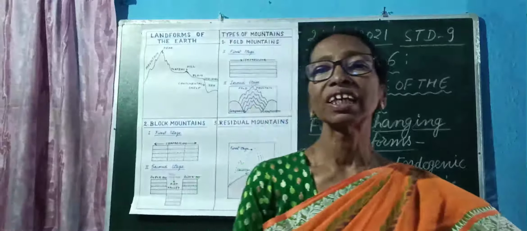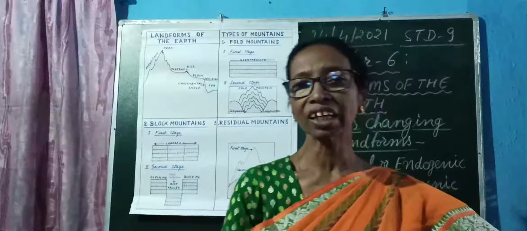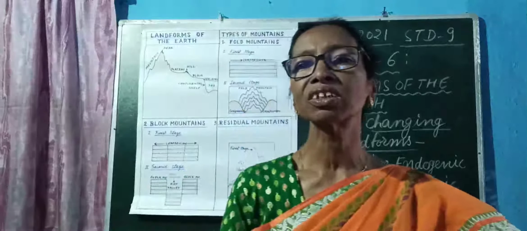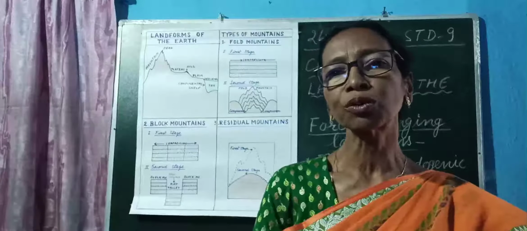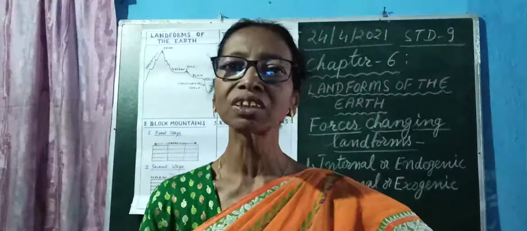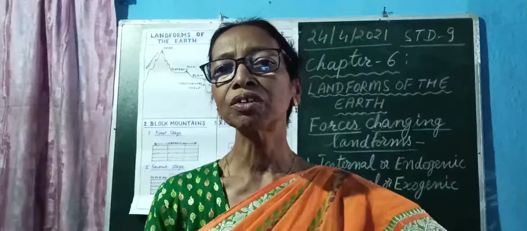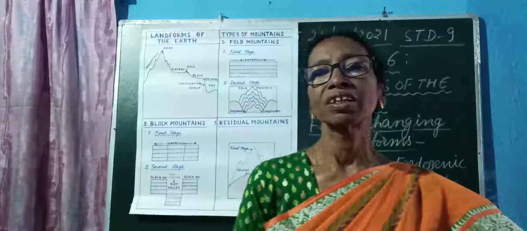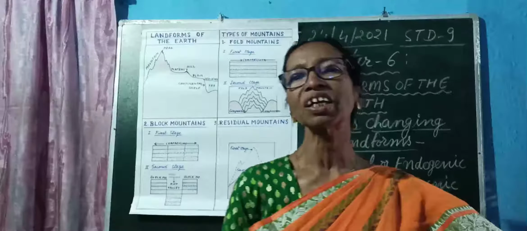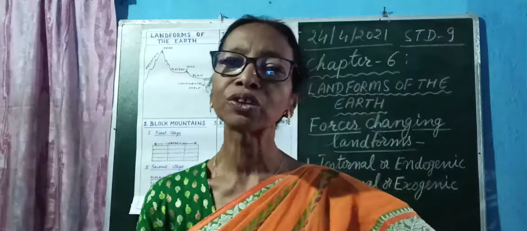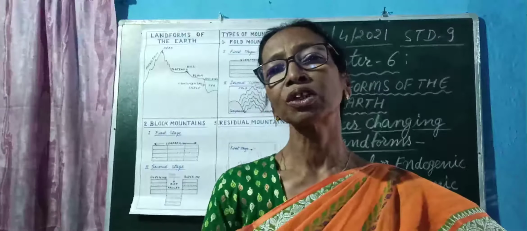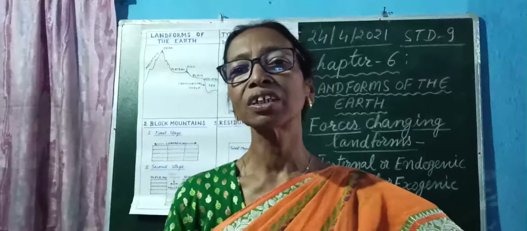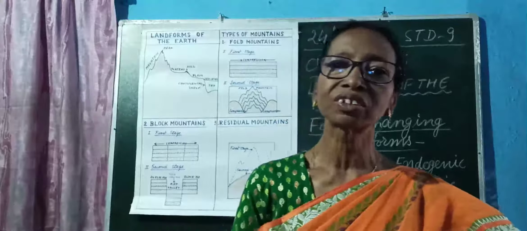So, there is always change on the landforms of the earth because of the forces. Some forces are always active below the surface of the earth, and some are active on the surface of the earth. In the ancient period, millions of years ago, the first order of relief features which were formed were the continents and oceans.